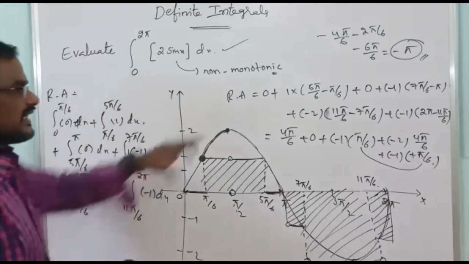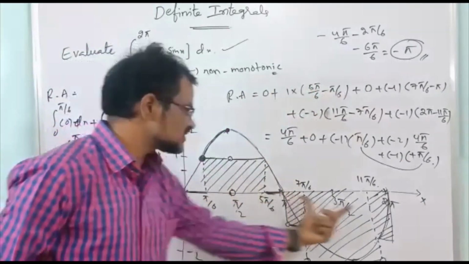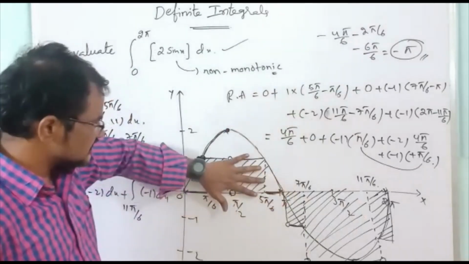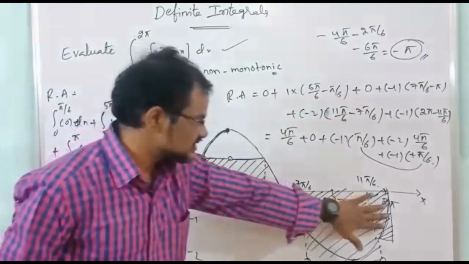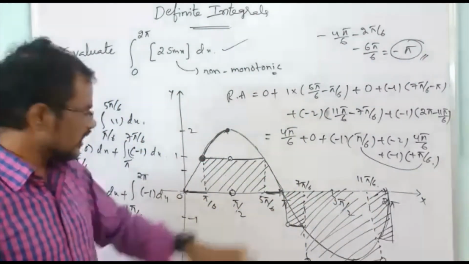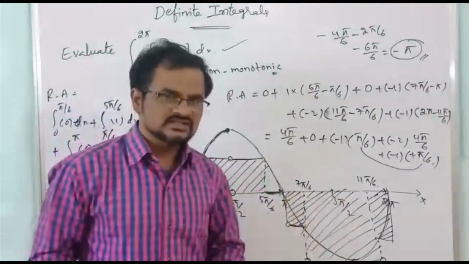If you simplify like this only, you will get the same. But if you go through this graphical method, you can easily find which areas we have to take: this rectangle and this one and this one. Here this is 0, here also this is 0, right? So compared to this one, this is the easiest method, right?